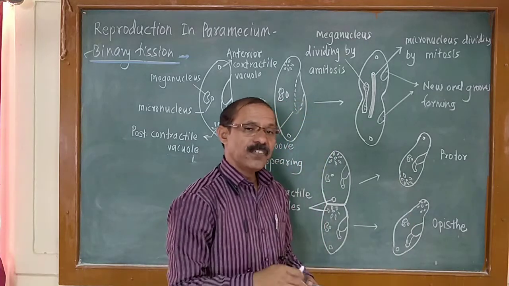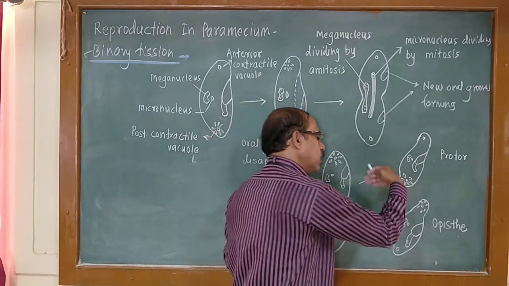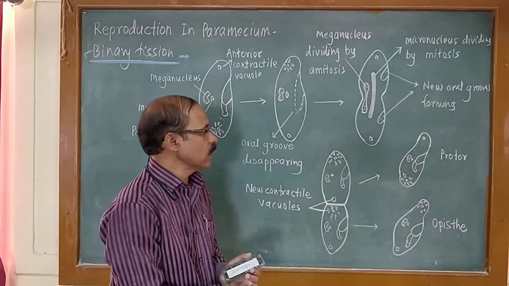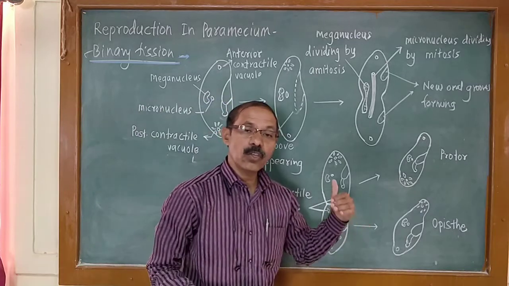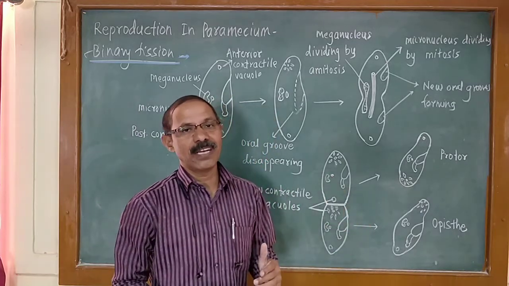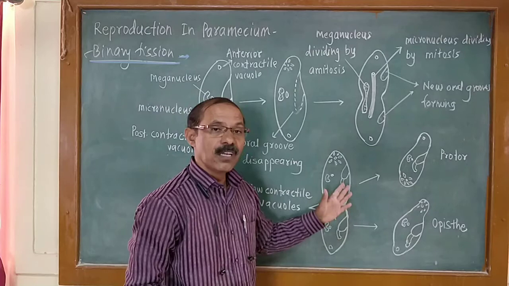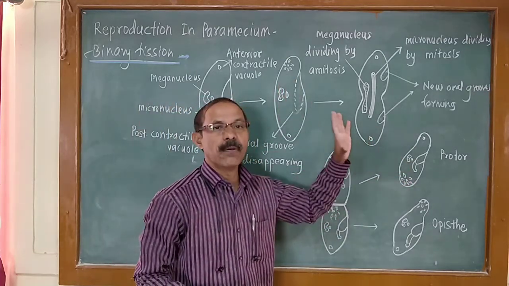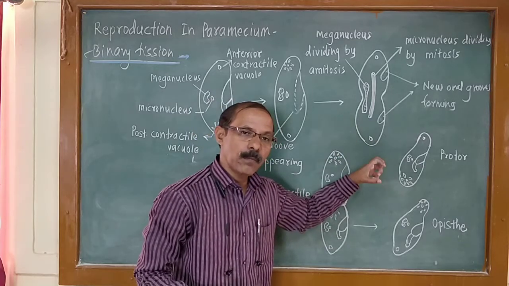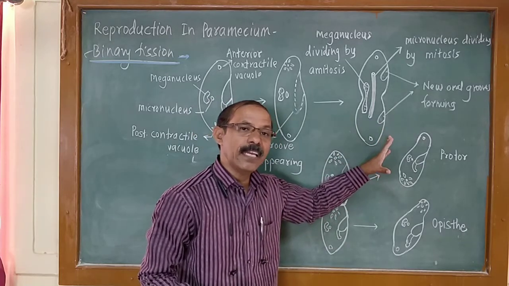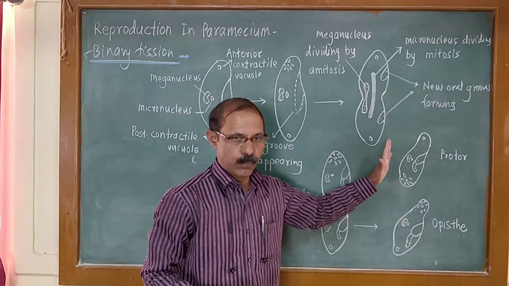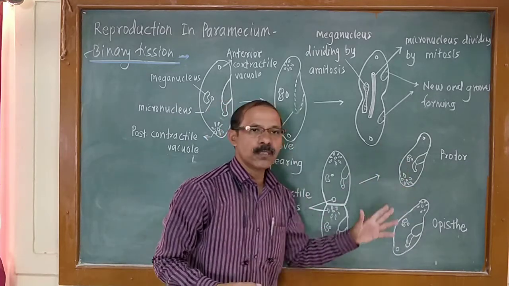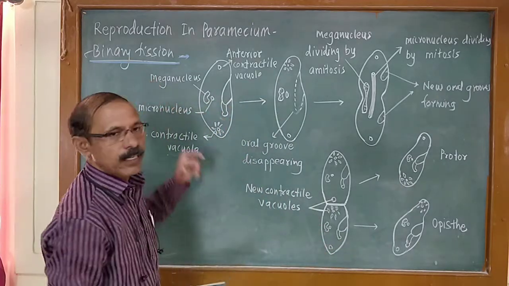And after some time, the missing organelles are also developed inside. That is, in the endoplasm there is a formation of the remaining cytoplasmic organelles. Like the parent one, all the organelles are developed. The body of the paramecium also enlarges, and it becomes fully mature, fully grown. So that is the end of binary fission.